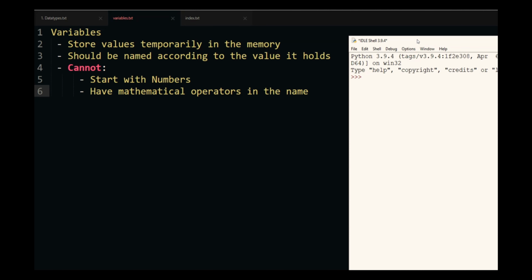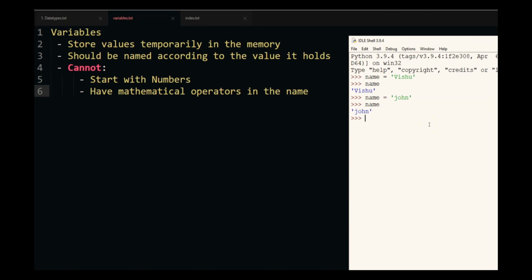Now, one of the things you should remember is if I put name is equal to Vishu, the name variable has a value of Vishu. Now, if I put name is equal to John, now the name variable does not have Vishu and has the value John. When you assign the same variable a different value, it is going to overwrite the previous value and take the new one. So that is one thing that you should remember, that you will lose the previous value if you reassign it. So always use a different name.